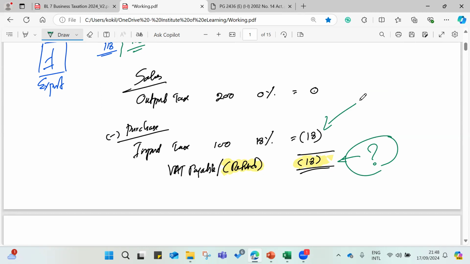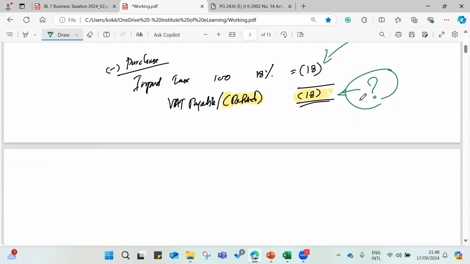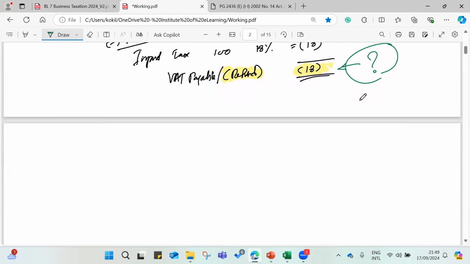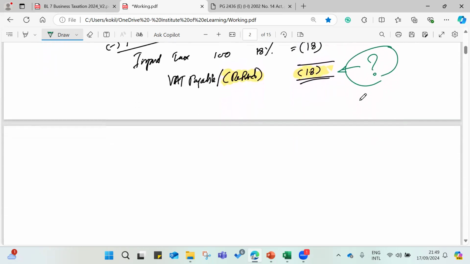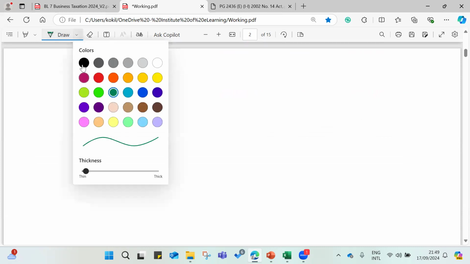So that's why finally in 2011 they introduced the SVAT system. After introducing the SVAT system, what was that? Finally, let me explain. After SVAT, after introducing the SVAT system,